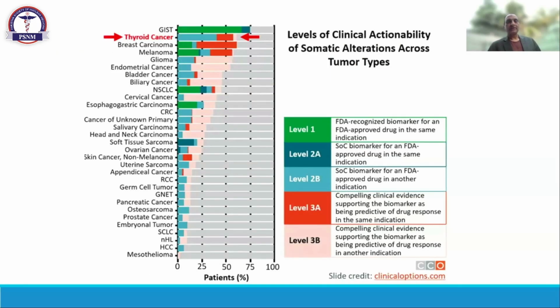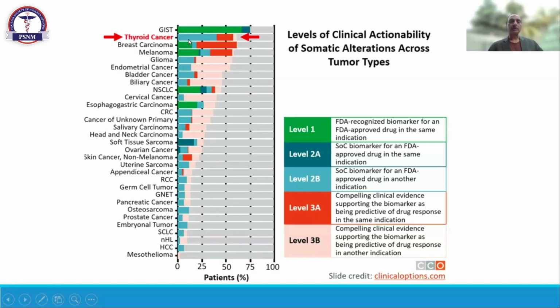I was just showing these slides. In our oncology, we are now working on the basis of genetic mutation. Whenever there's some genetic mutation, we try to treat the patient according to that mutation. The highest mutation which has ever been seen is in the gastrointestinal stromal tumor in the stomach, and we have level 1 evidence and we have the drug against this mutation.